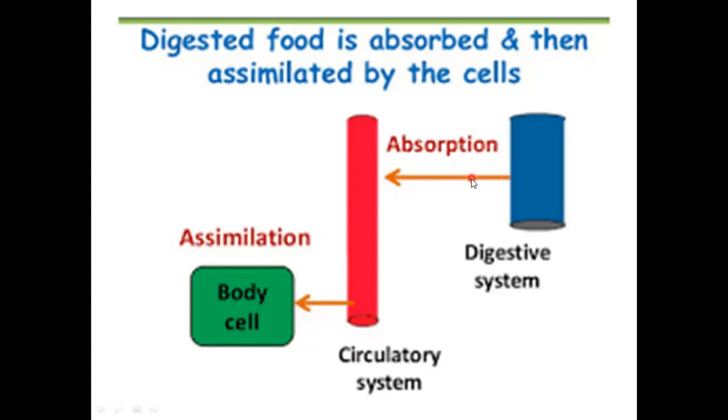So the simple soluble product going into the blood is called absorption, and then from the blood it is going to all cells of the body. This is called assimilation. So we have learned assimilation, and then the cells utilize it for various purposes, various life processes. So absorption and assimilation. Now let's see how the small intestine structure is suitable for absorbing the food materials. First, let us understand that, and then we'll learn more about the absorption.